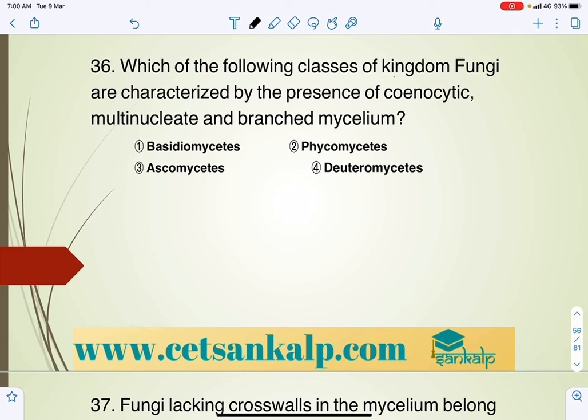Which of the following classes of kingdom fungi is characterized by the presence of cenocytic multinucleated branched mycelia? So almost all except generally we'll say Basidiomycetes, Ascomycetes, Deuteromycetes.